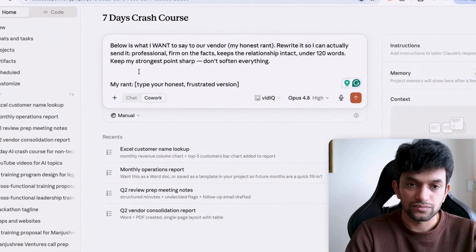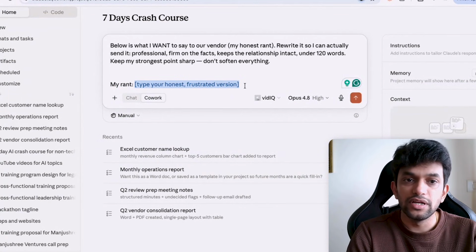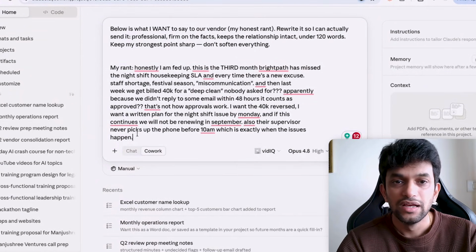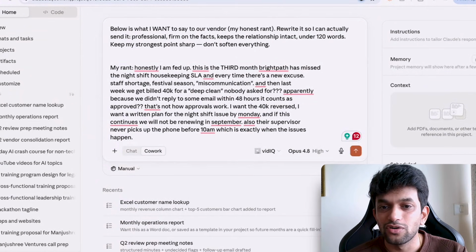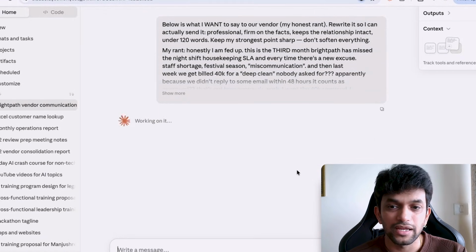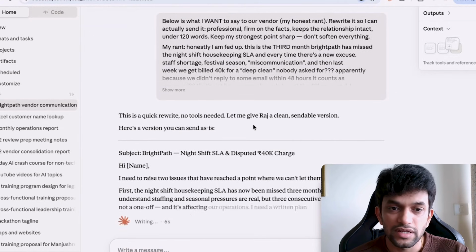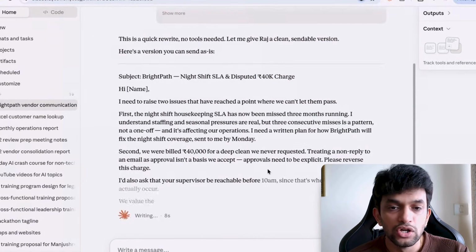Now, let us put it here. My rant under my rant. This is my rant. Command V. Okay, so this is what I want to tell to my vendor. Let us see how I can write a better email. If you can see, this is a quick rewrite, no tools needed.